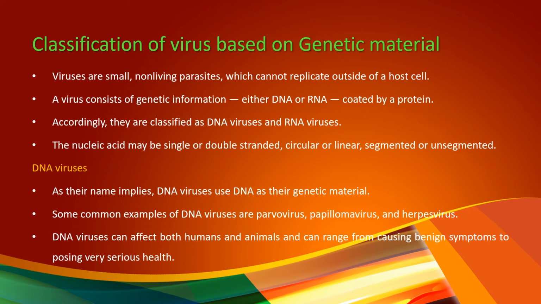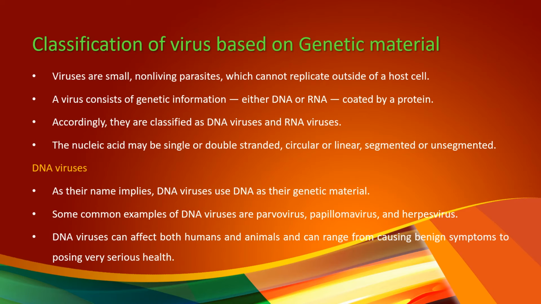Classification of virus based on genetic material. Viruses are small non-living parasites which cannot replicate outside of a host cell. A virus contains genetic information, which may be DNA or RNA, enclosed in a protein capsid. So based on the presence of this genetic material, it is classified into DNA viruses and RNA viruses.